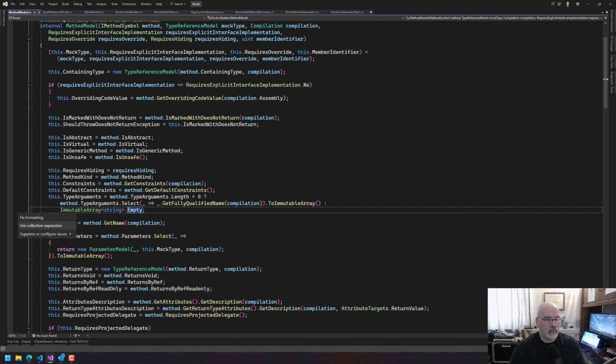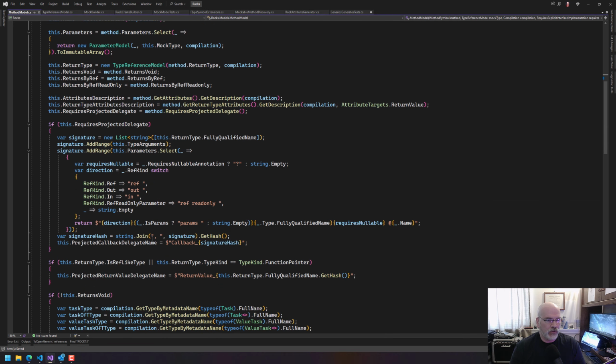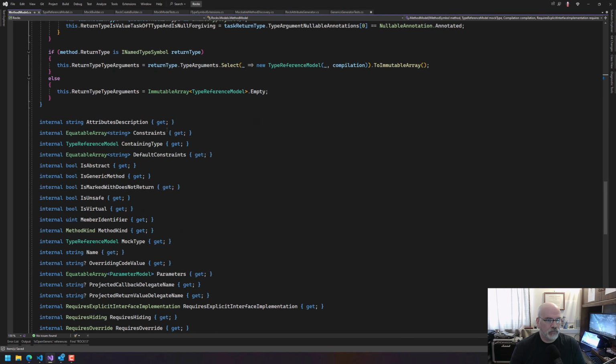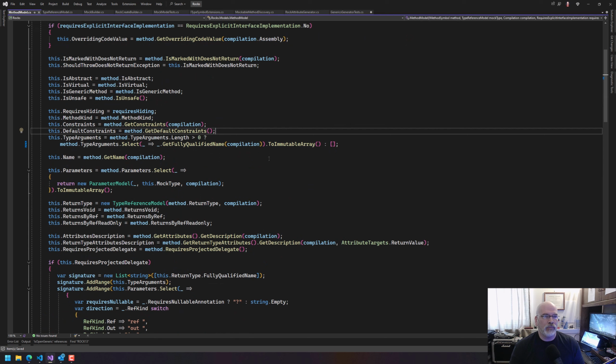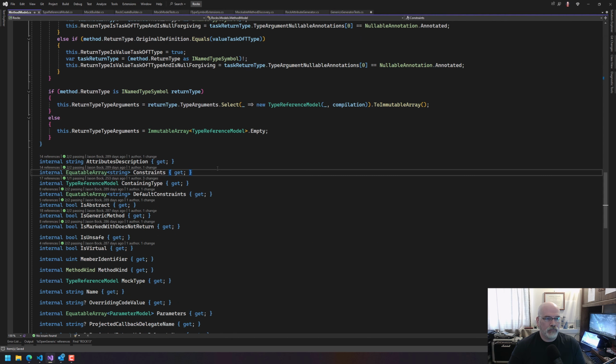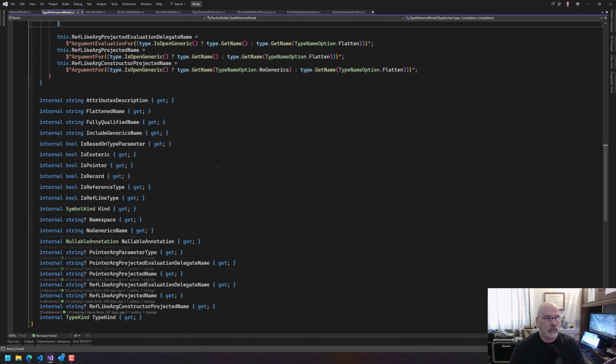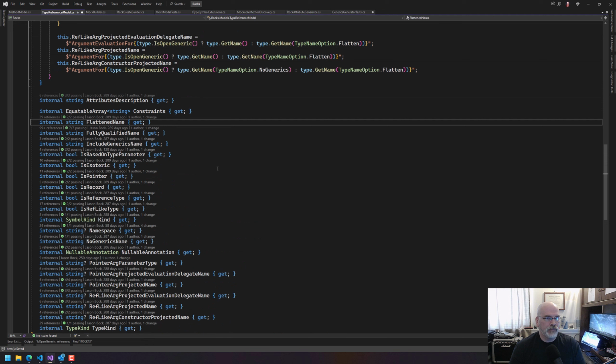What do you want? Absolutely, we're going to do that. Yeah, we don't keep the type arguments around, or there should be constraints here, right? Yes, so we're going to want to reproduce that. So let's grab constraints, because we're going to need those as well.